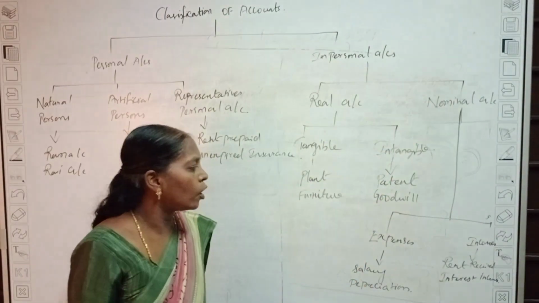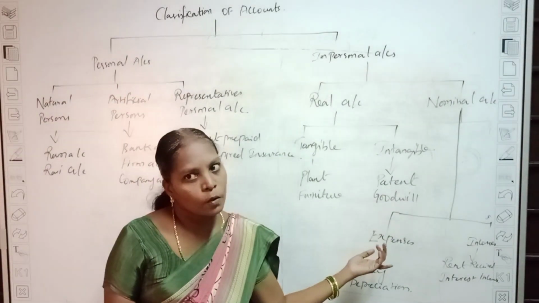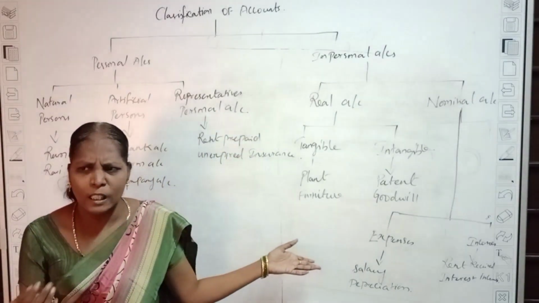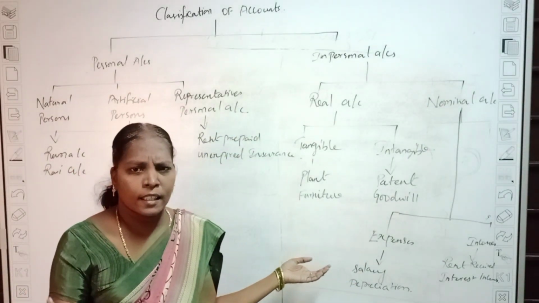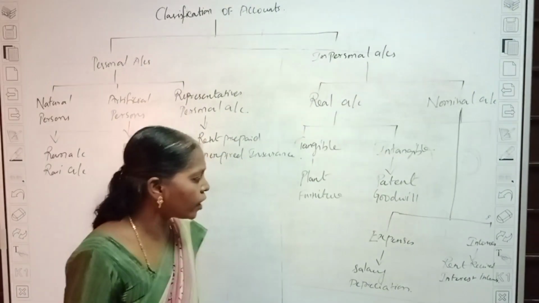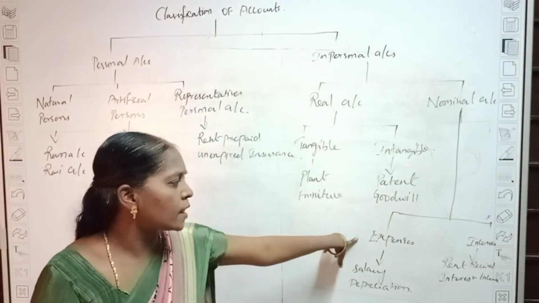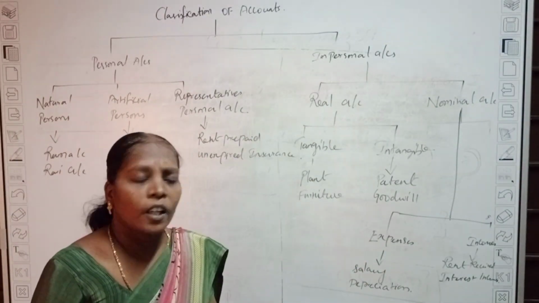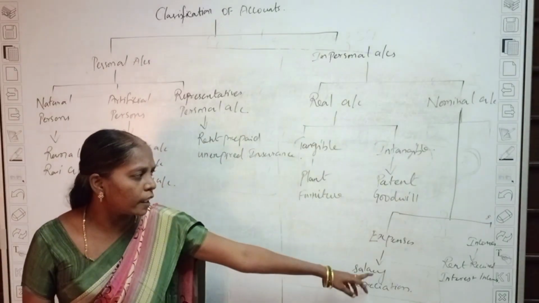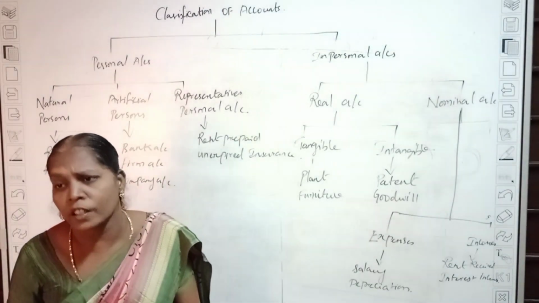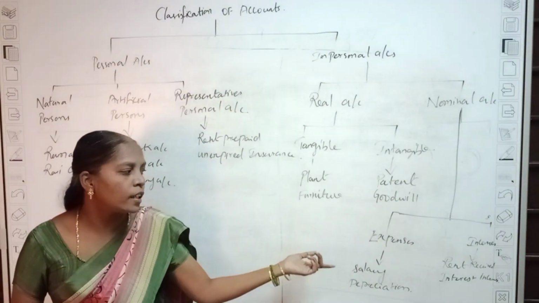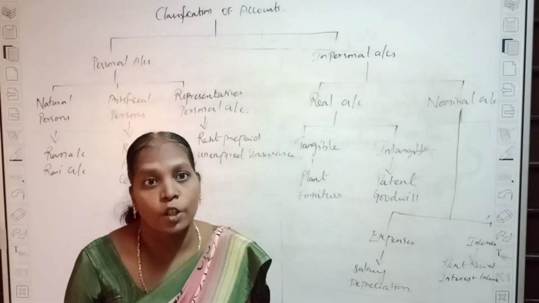Nominal account is divided into two types: expenses and income. Expenses are the amounts you spend, such as salaries and depreciation. Incomes are the amounts you receive, such as rent received, interest received, and income on investment. That's all for classification of accounts.